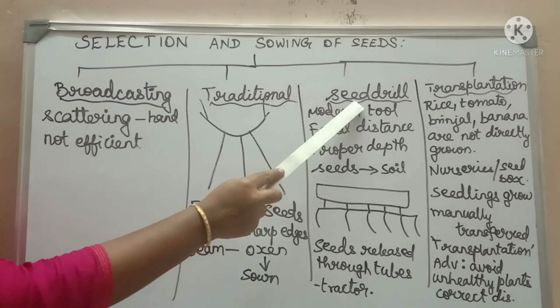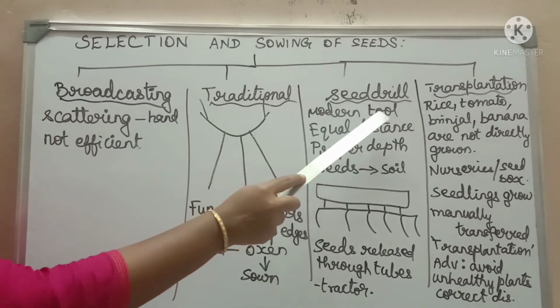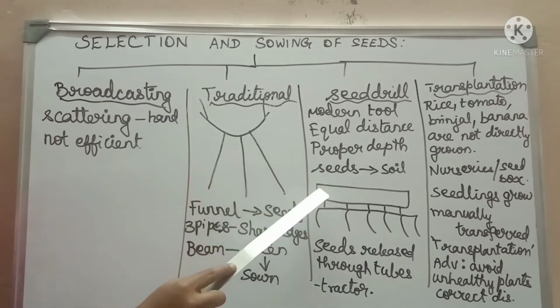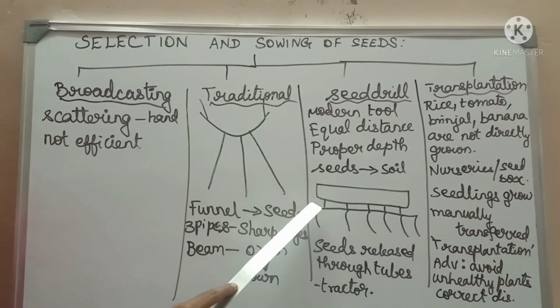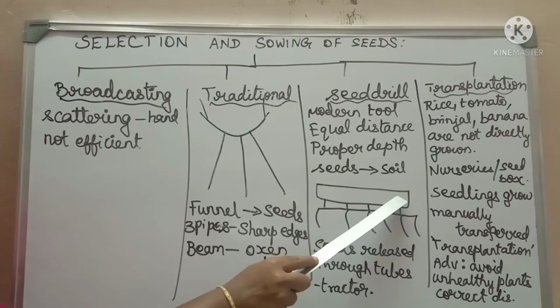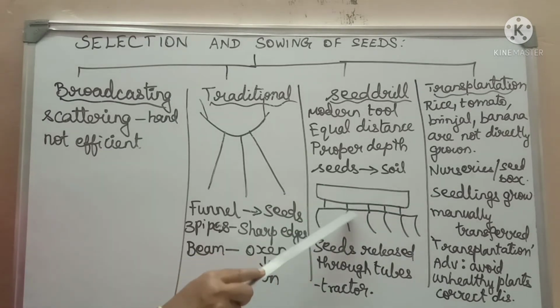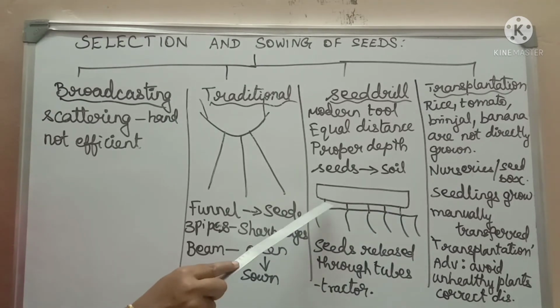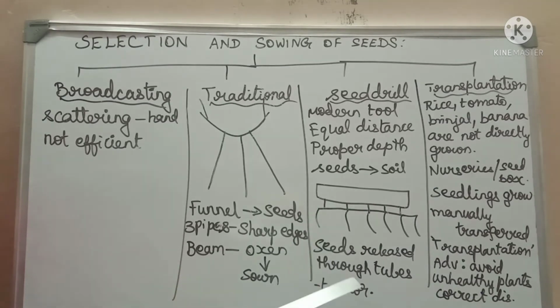The third method is the seed drill method. It is a modern tool where, instead of a funnel shaped structure, it has a rectangular pipe. This space is filled with seed and is connected to smaller pipes with hooked, pointed edges. Through the pointed edge, the seed drops and gets deposited in the soil.